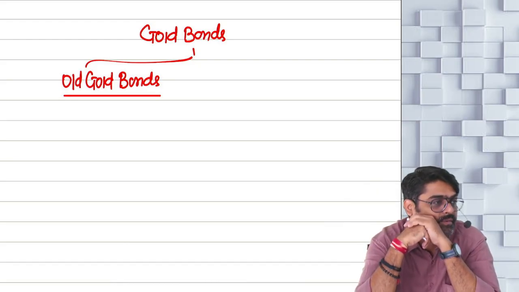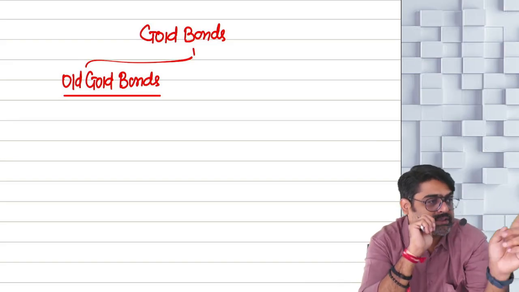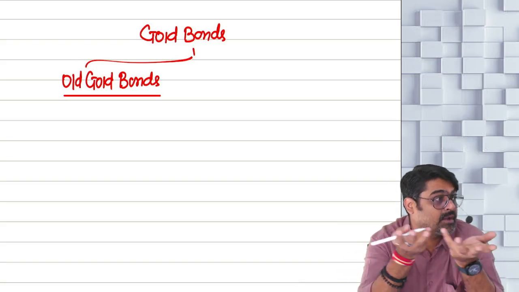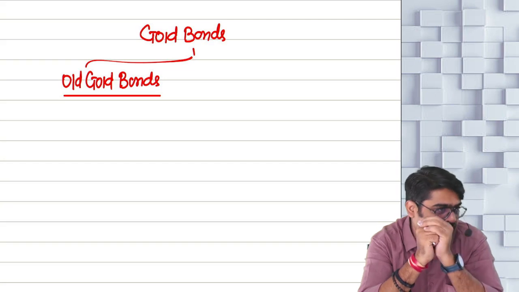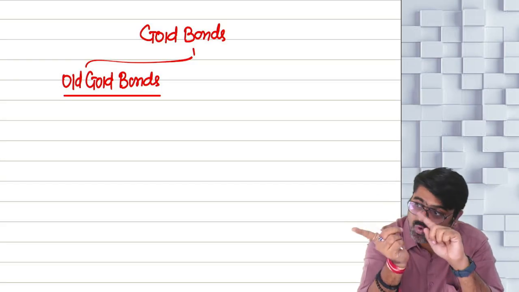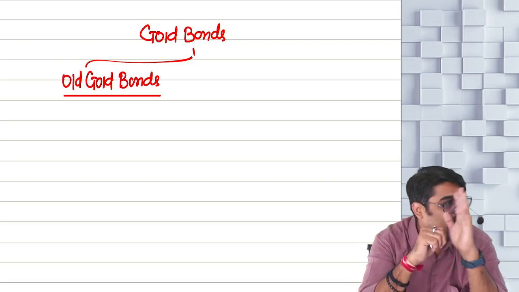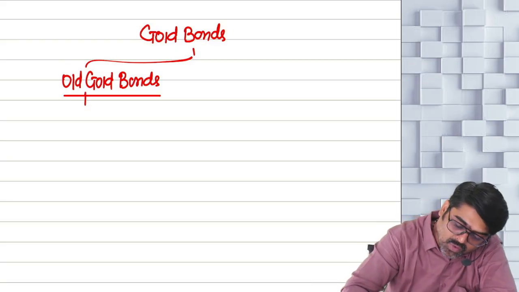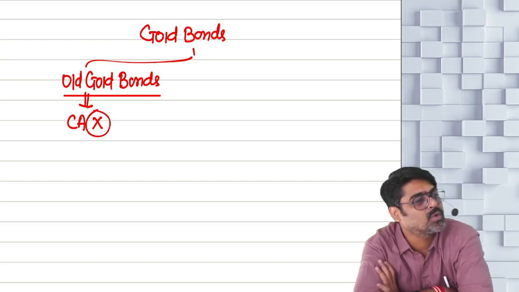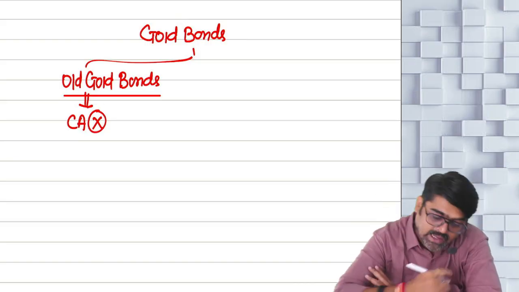Yes or no? Now tell me, if the gold bonds were issued by the government and you have purchased them, gold bonds are also your investment, meaning your asset. They have to be your capital asset. But they are saying no. All assets are capital assets, but the old gold bonds issued earlier, in 1977, 1980, are not treated as capital assets. They are excluded from the definition of capital asset. So will any capital gain arise? No.